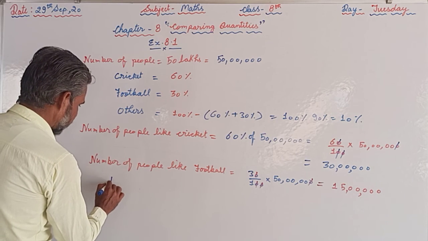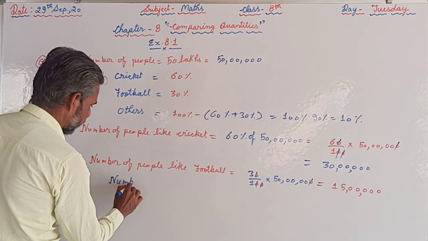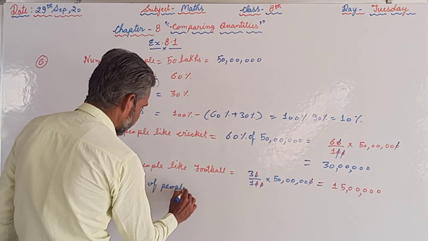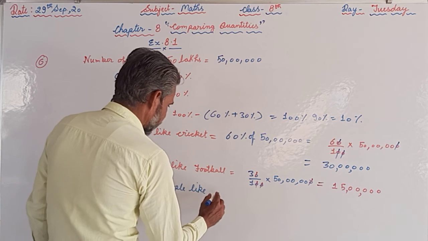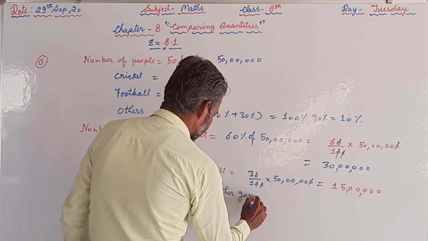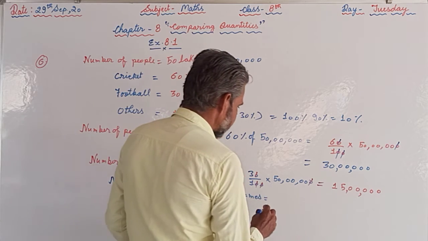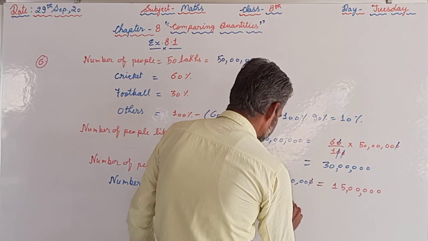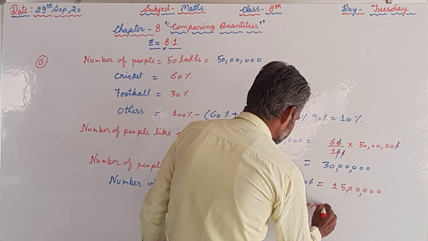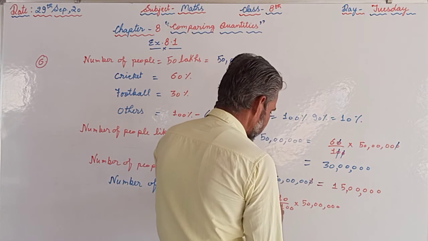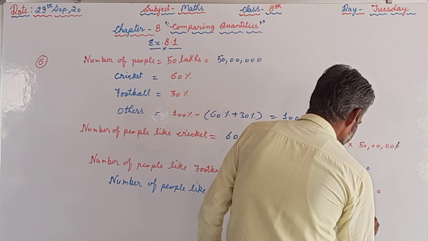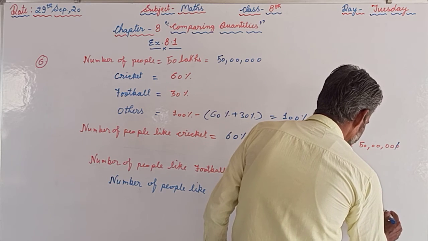So now the number of people who like other games, that is 10%, so that will be 10 upon 100 into 50 lakh, total number of people. So we will cancel out the zeros. From here we will get 5 lakh.